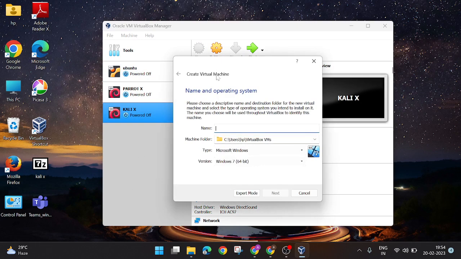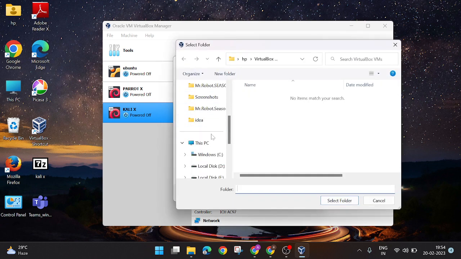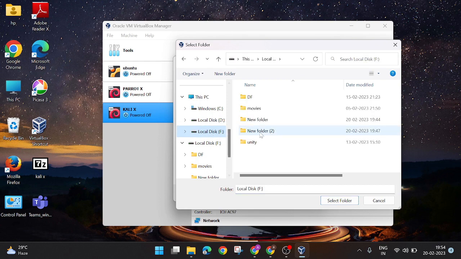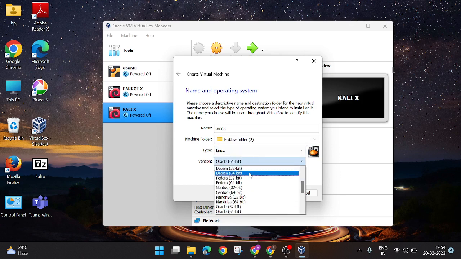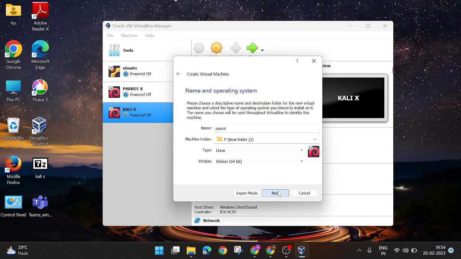Click on New. Add the name Parrot and choose the destination where you want to set this VirtualBox. In my case, I will click on new folder. It is the Linux type and the version is Debian 64-bit. Next.